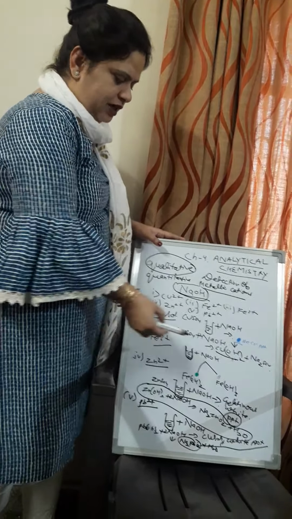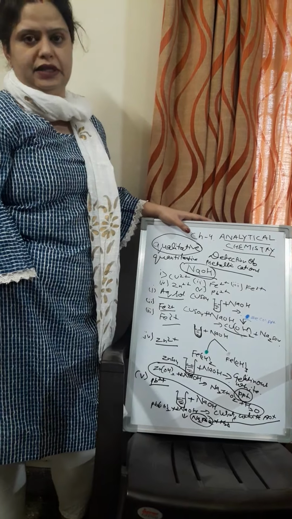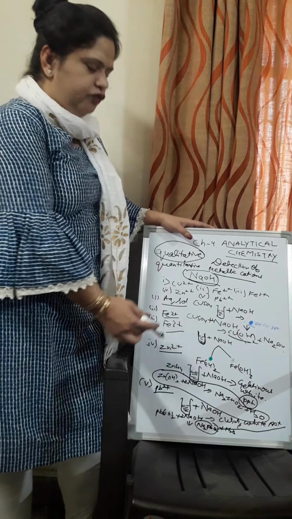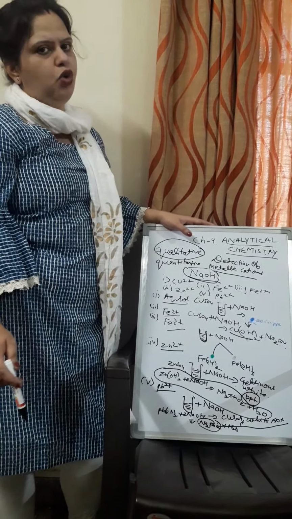Why are these two precipitates soluble in excess of NaOH? Because of amphoteric behavior, where these metals, or their metallic oxides or their metallic hydroxides, react with alkali to give salt and water. I believe the detection of these five cations is clear to all of you.